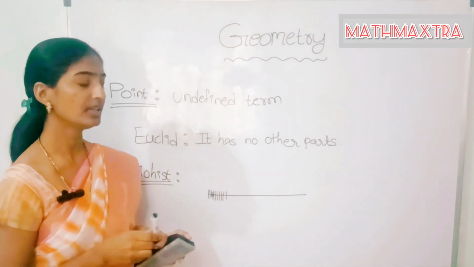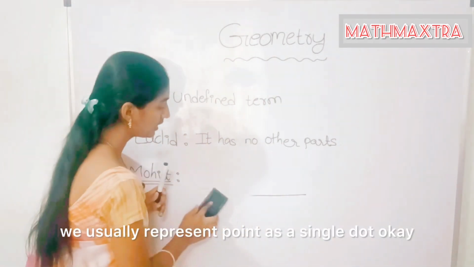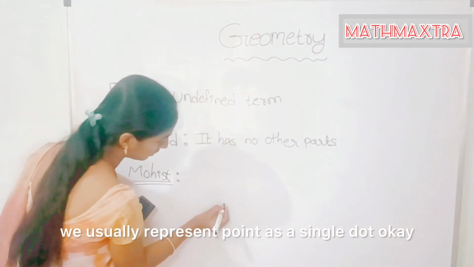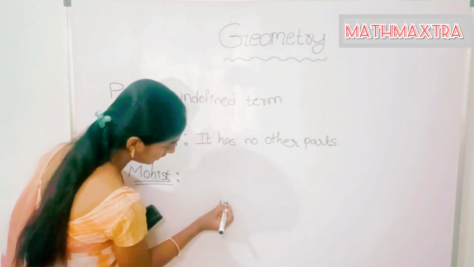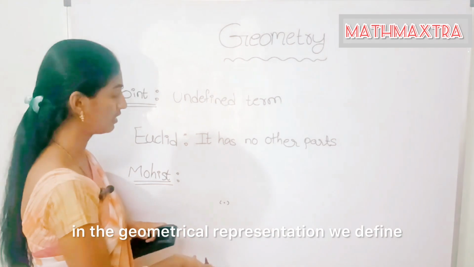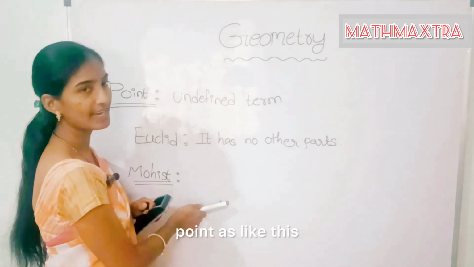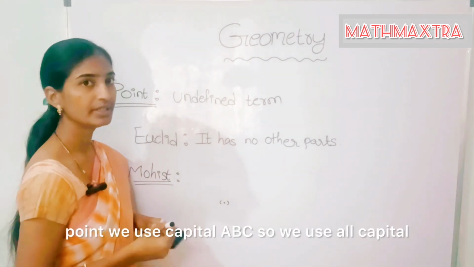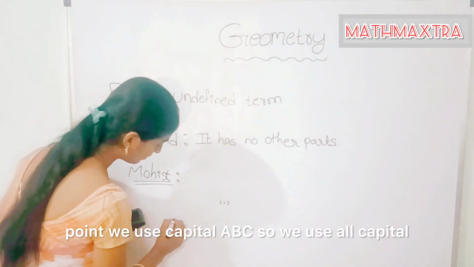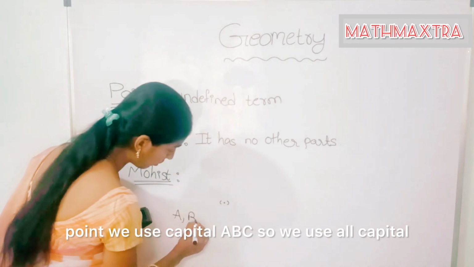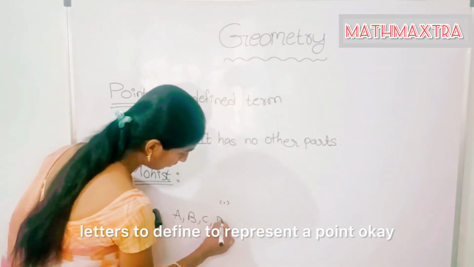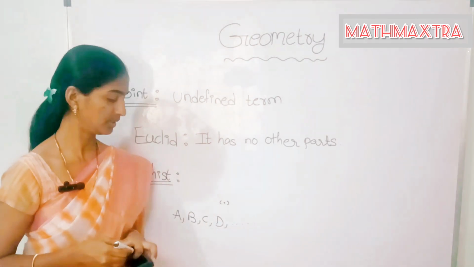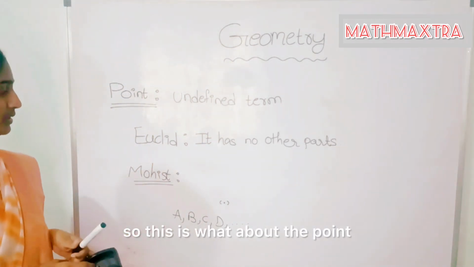So we usually represent a point as a single dot. Okay. In the geometrical representation, we define a point like this. And to represent a point, we use capital letters A, B, C. So we use capital letters to represent a point. Okay. So this is about the point.